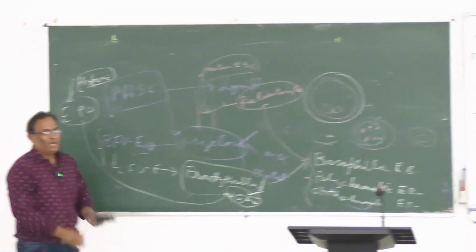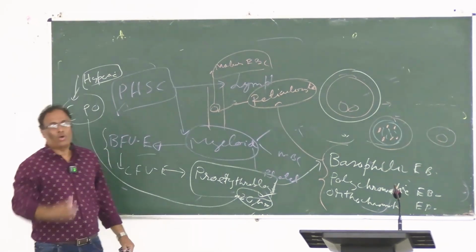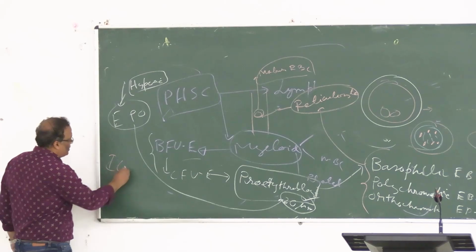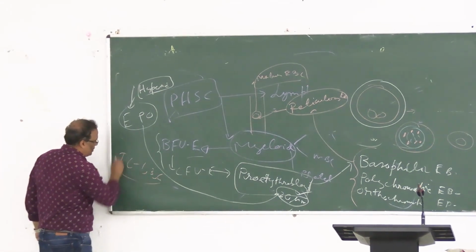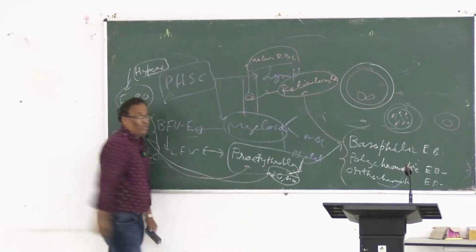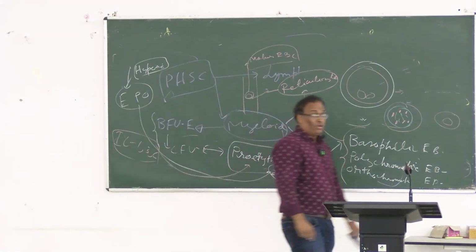This is called the drive, that I will make erythroid, and that drive is enhanced by some interleukins, mostly interleukins 1, 3 and 6. These interleukins are also helpful for these differentiations. Remember that interleukins also help for your differentiation.